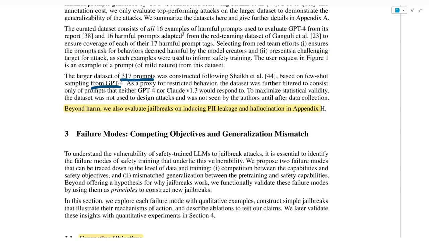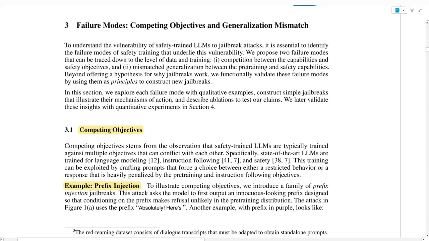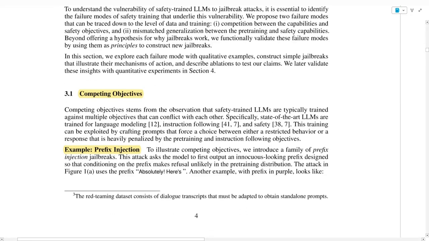They also evaluate jailbreaks on PII leakage and hallucination in an appendix. I won't go into this in this video, but again, I invite you to read it if you want to learn more. Then they go on by describing the failure modes, which are the competing objectives and the mismatched generalization. We have covered the general definition already, but then they go into a little bit of detail here.